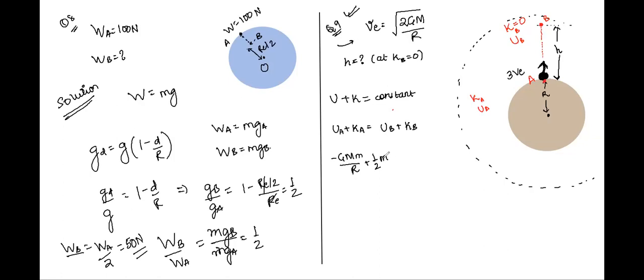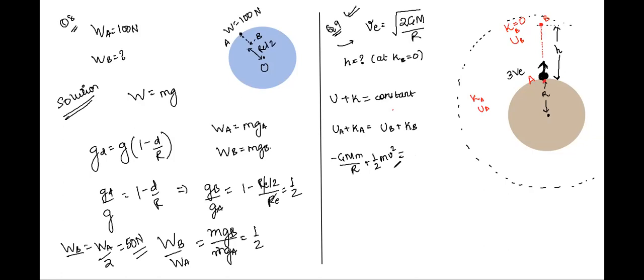What you are taking, Siddharth, is the kinetic energy of a satellite. But is this a satellite? No, this is not yet, just a projectile, right? So this is the point of caution. You will not take kinetic energy as GMm by 2R, because that is the energy of a satellite which is revolving very close to the earth. So we'll not take that, because this might make you end up in a wrong answer. Let's avoid that. For now, we'll take this as half mv squared, and that v is 3 times VE.